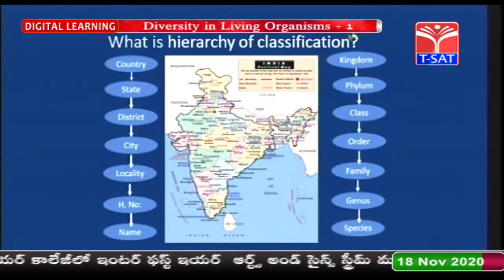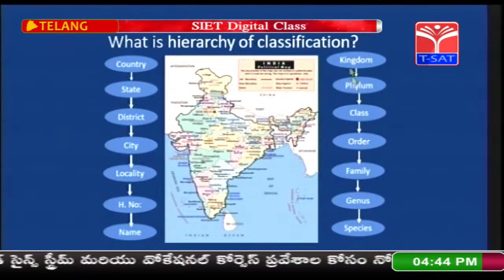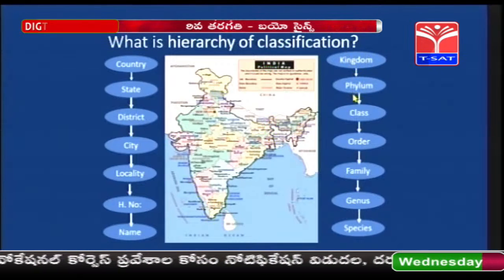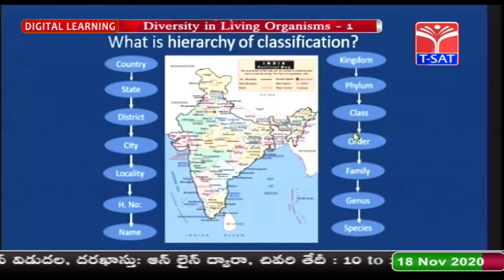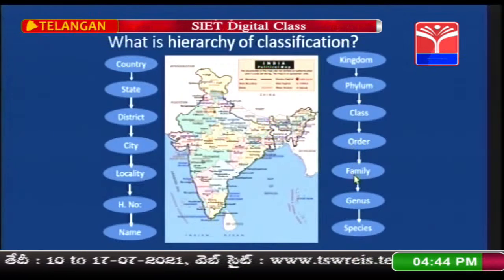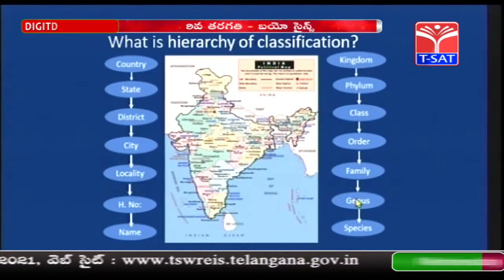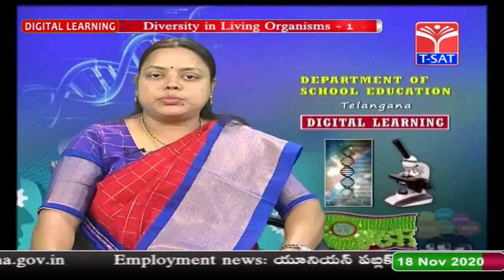Now, the same procedure is followed for hierarchy of classification. That is, various organisms present in and around us come under the kingdom, and this kingdom is further classified into phylum. Phylum is further classified to class. Class is further divided into orders. Order is further classified into families. Families are classified into genus. Genus into species. Let us know about this furthermore.